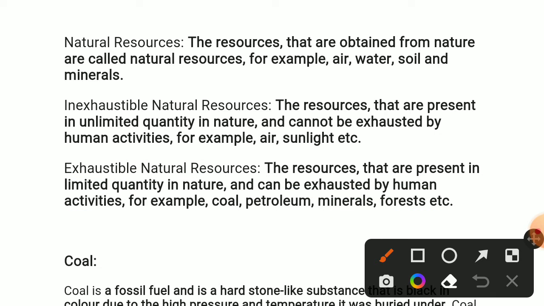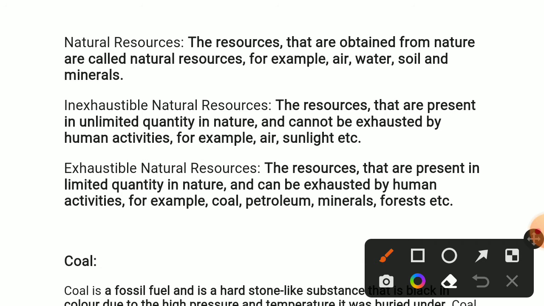Now I think you're thorough with natural resources, inexhaustible natural resources, and exhaustible natural resources. Let's recall: natural resources are what we get from nature. Inexhaustible natural resources are present in nature in unlimited quantity. Exhaustible natural resources are limited in nature. This is the basic for knowing coal and petroleum and their products.